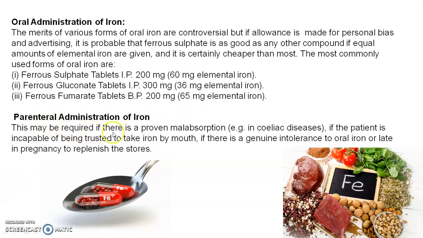Then the parenteral administration of iron. This may be required if there is a proven malabsorption, as we saw in the previous slide, that is celiac disease. It is also used if the patient cannot be trusted to take iron by mouth, if there is a genuine intolerance to oral iron, or late in pregnancy to replenish the stores.